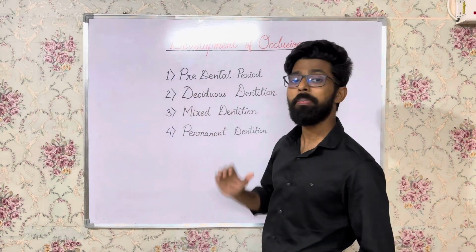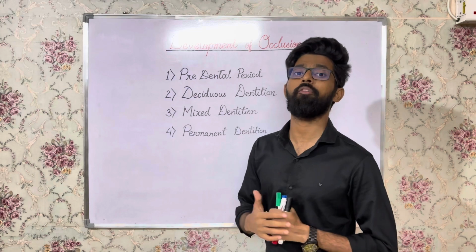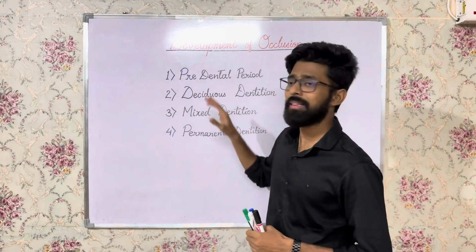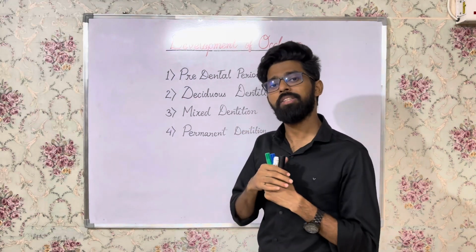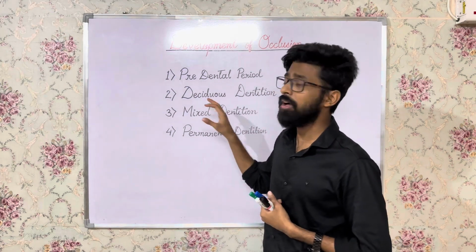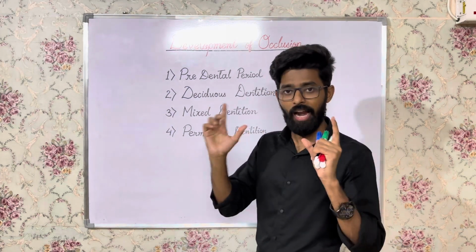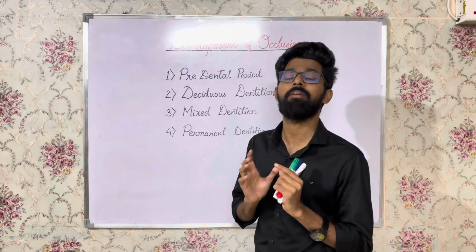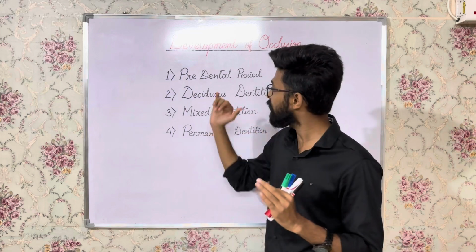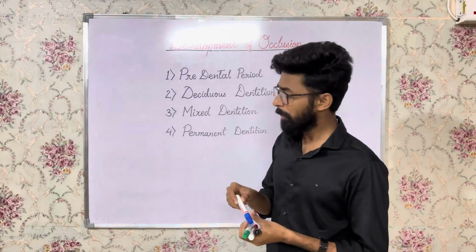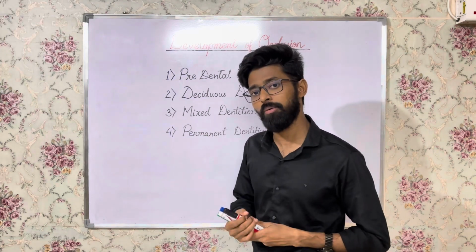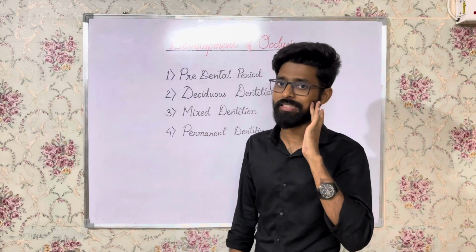First is, you see, predental period, matlab the period before the eruption of any single teeth in the oral cavity, right? इसका मतलब है कि from the moment the child is taking birth till the eruption of the first deciduous teeth, that period is the predental period. मतलब बर्थ से पहला मिल्क टीथ इरप्ट होने तक का टाइम को बोलते हैं प्रीडेंटल पीरियड, राइट? सो प्रीडेंटल पीरियड के बाद आती है डेसिडियस डेंटिशन. डेसिडियस डेंटिशन मतलब हो गया द मोमेंट द फर्स्ट मिल्क टीथ अराइजेस इन द ओरल कैविटी.